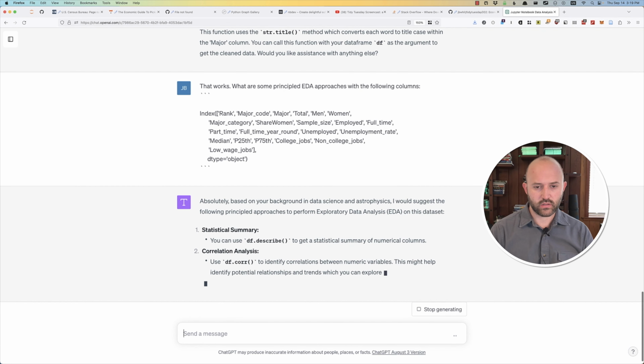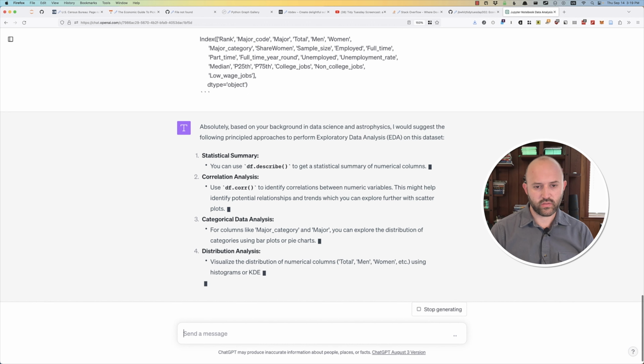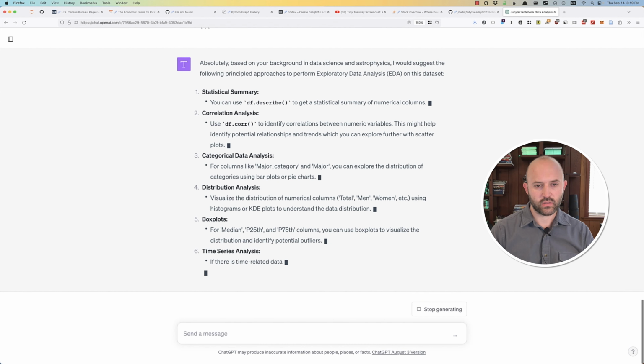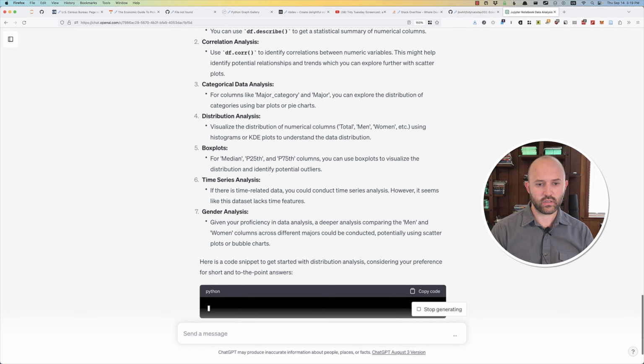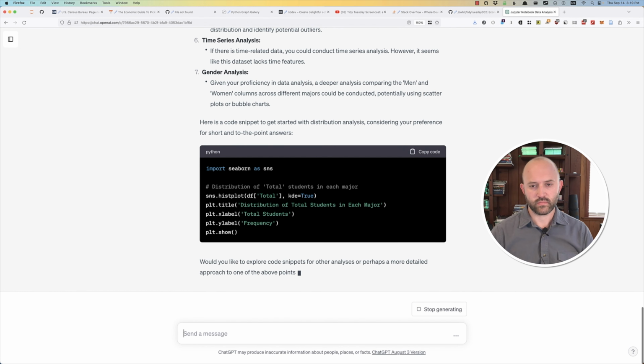Okay, we've got correlation, distribution of categories using bar charts, distributional analysis, box plots, time series, gender analysis. Okay. Yes, please.